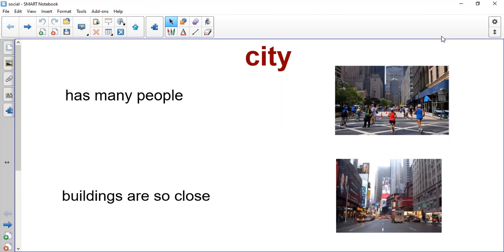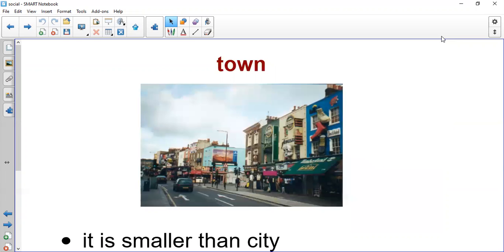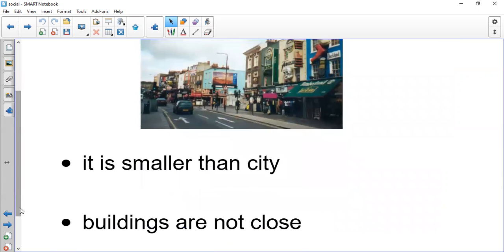Okay, so remember that we can find many things in the city, like schools, hospitals, buildings, shops, malls. Many things are found in the city, and the buildings are so close in the city. Today, we will speak about the second type of a community, and it is a town. The town is a community like a city, but it's not big like the city. It's smaller than city.